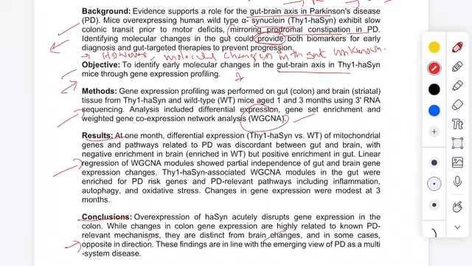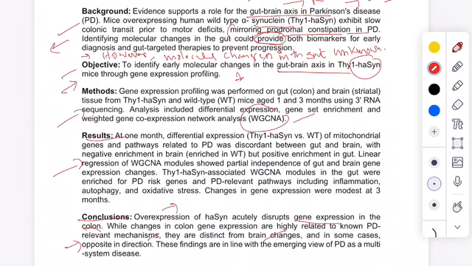In the conclusion, when you see that overexpression of this particular protein disrupts gene expression in the colon, they want to identify the changes in this particular tissue under overexpression of this protein. Because their objective is to know the molecular changes, that means genetic changes.